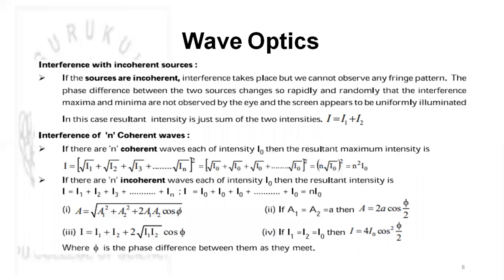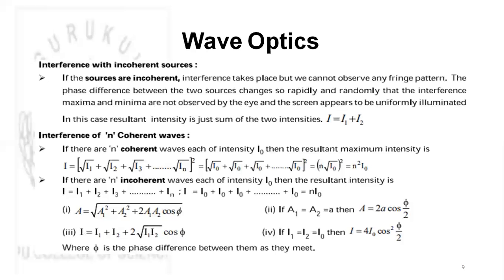Now, interference with incoherent sources. With incoherent sources, we observe that there will not be any fringe pattern. The phase difference between the two sources changes so rapidly and randomly that the interference maxima and minima are not observed by the eye, and the screen appears uniformly illuminated. In this case, the resultant intensity is just the sum of the two intensities, I equals I1 plus I2.